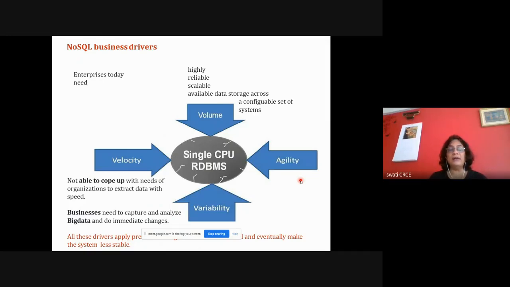And if you do the changes, the memory requirement will be too high, and there is wastage of memory because of sparse data. Some of the data elements are not available. In case of big data, there is no fixed structure. Some of the columns are not there for some of the users.